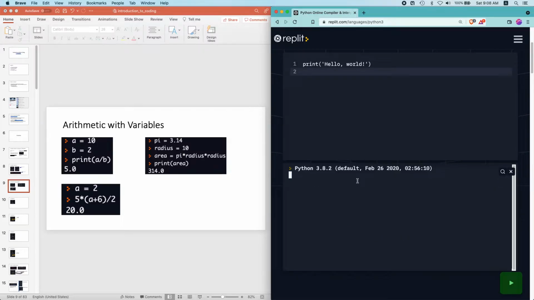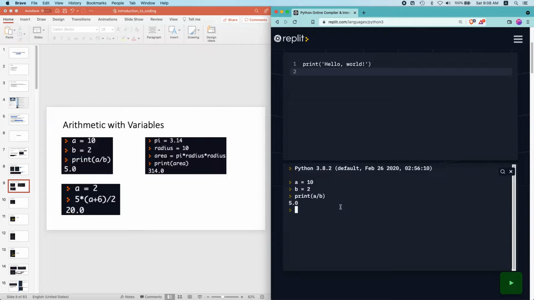Okay, so let's go ahead and create a few variables, and it turns out we can do arithmetic with variables as well. So let's create a variable named a with the value 10 and a variable named b with the value 2. Okay, so we can just do arithmetic with it. So let's say we write print a over b. So we're printing the value of a over b. What is a over b? It is 10 over 2. Press enter, we get output 5.